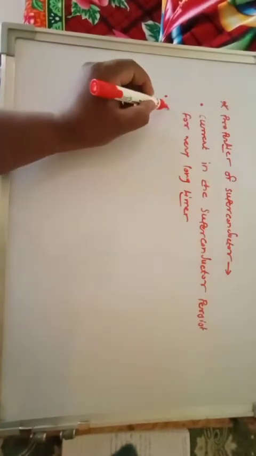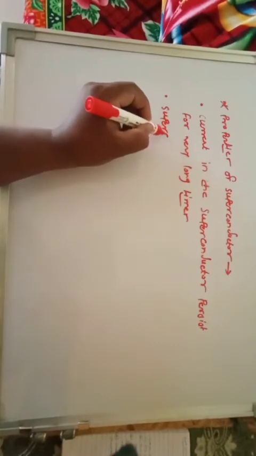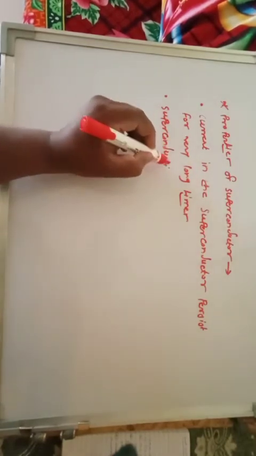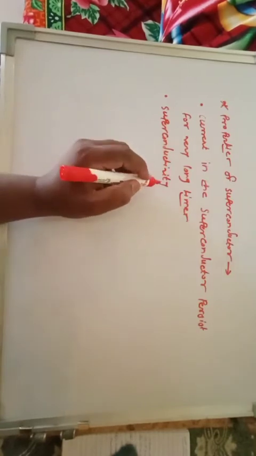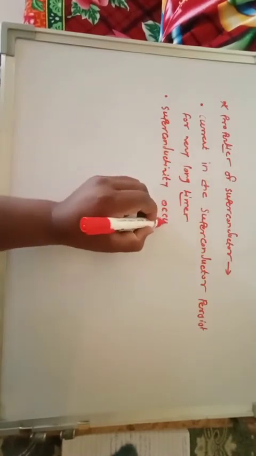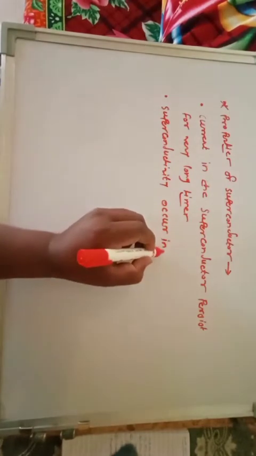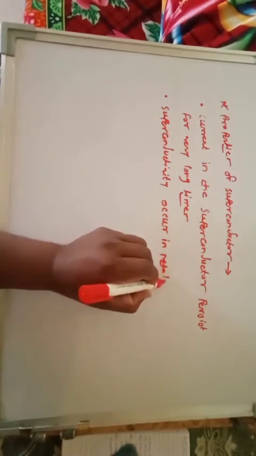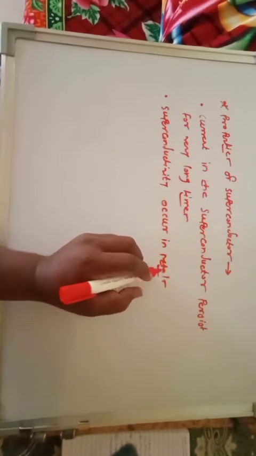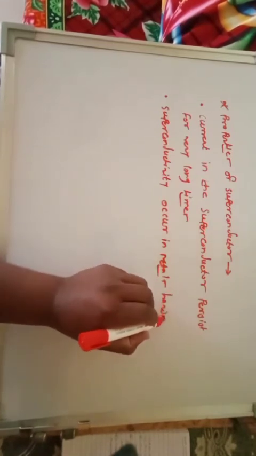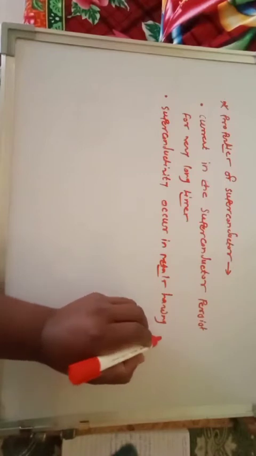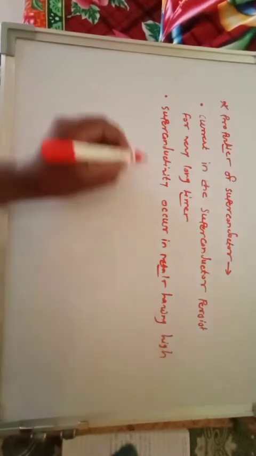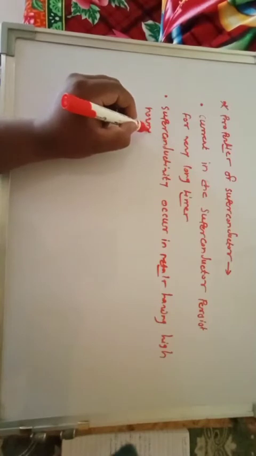Second, the superconductivity occurs in metals having high normal resistivity.